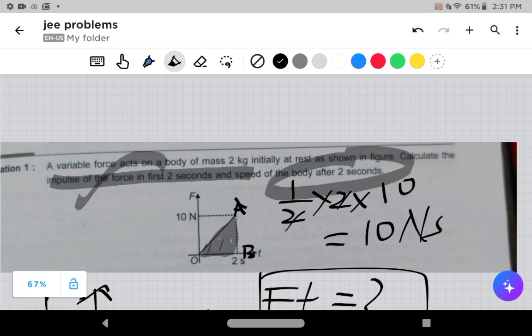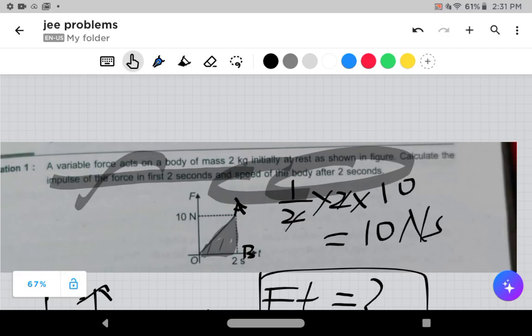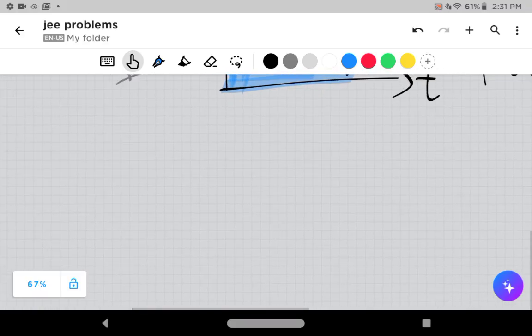What about this one? Speed of the body after 2 seconds. They ask for the speed of the body after 2 seconds. It's quite easy. What is change in momentum? Change in momentum is impulse. So we know the impulse, which is 10 Newton second.